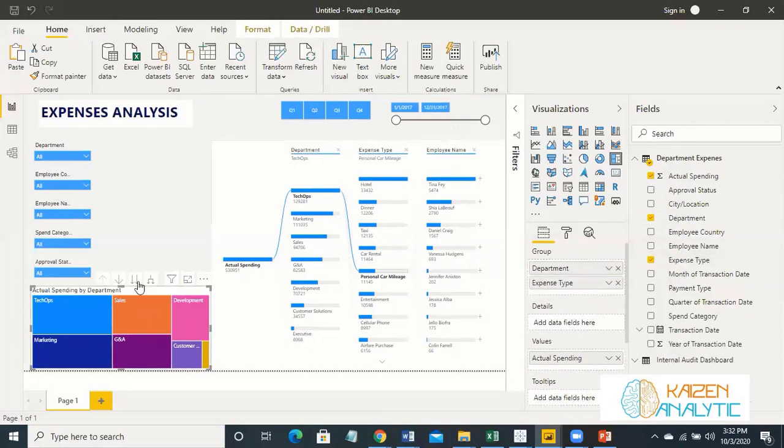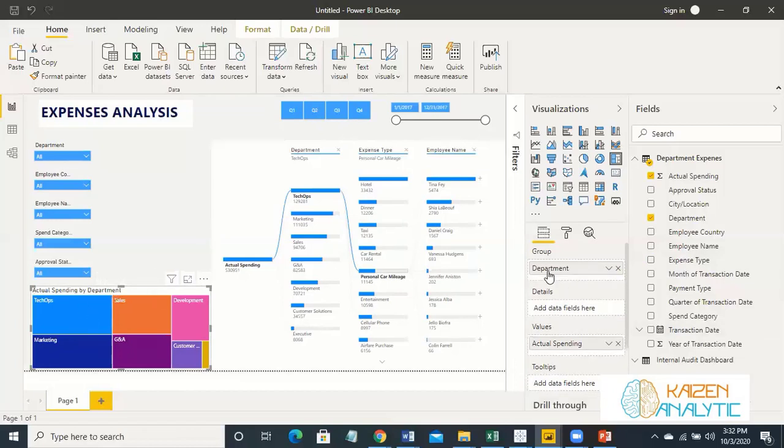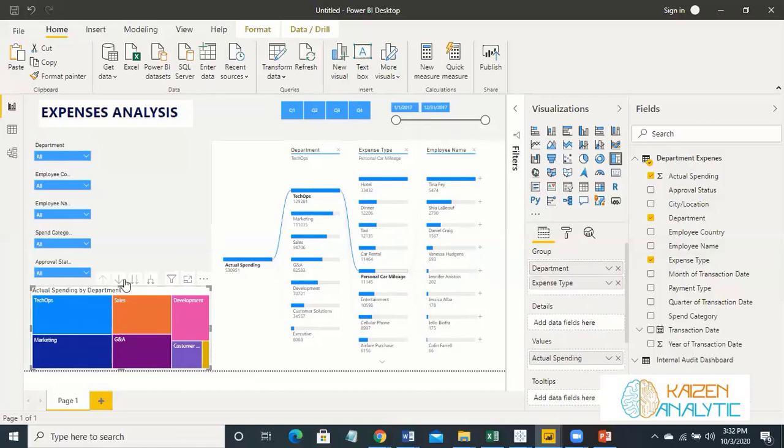Okay, if you can see, before placing this, if we place the department over here, there are no arrows shown over here. If you place this expense type over here, there are some arrows which appear over here. So these are the arrows which are informing that you have the drill down option in this visual. And by drill down option, I mean this is a department and you want to drill down with this department into expense type as well.